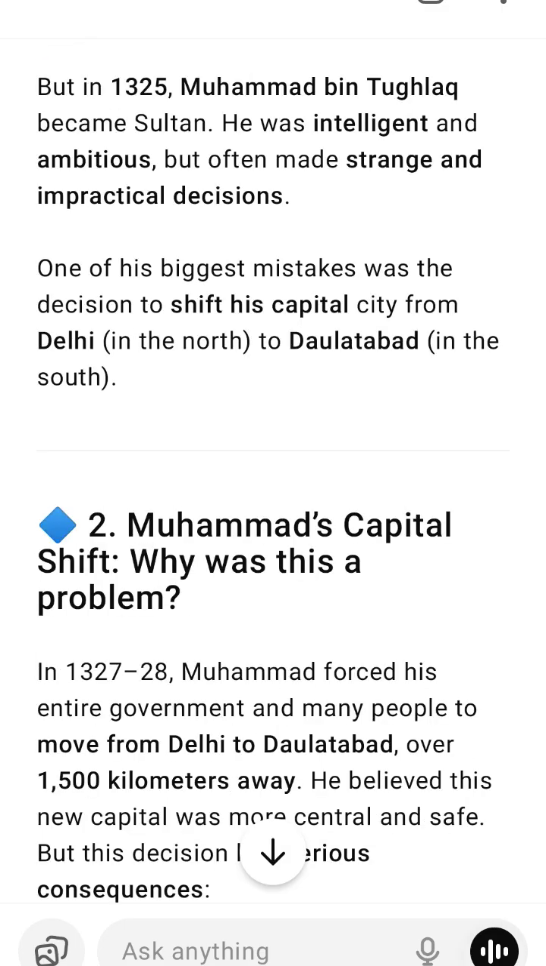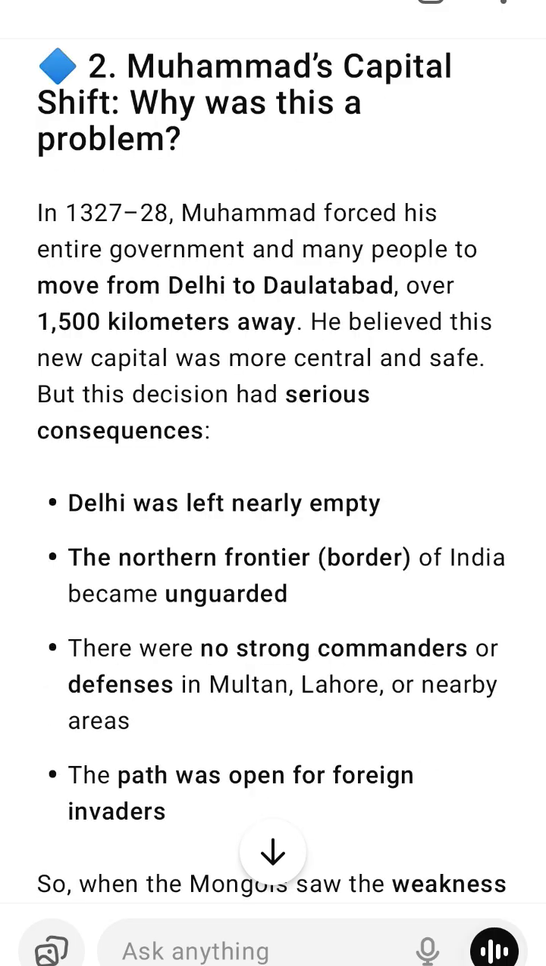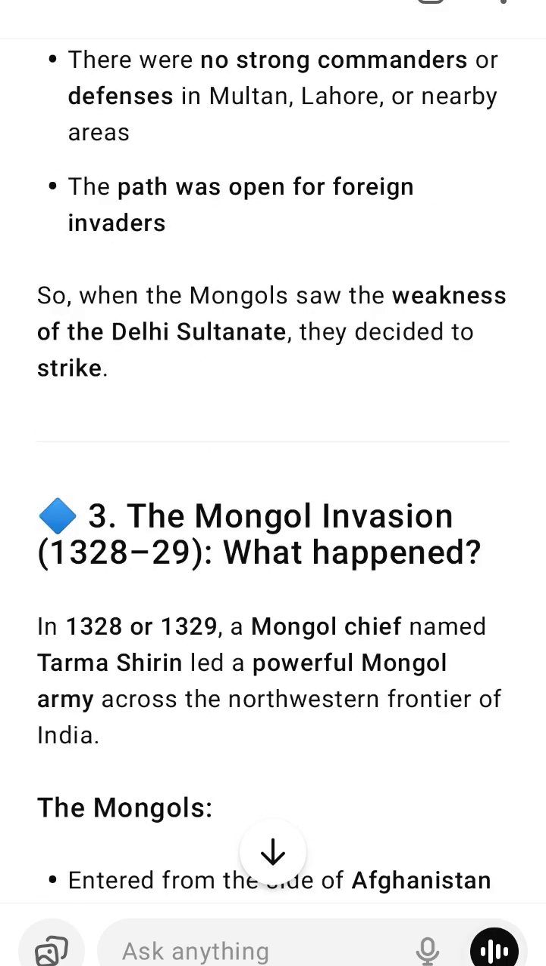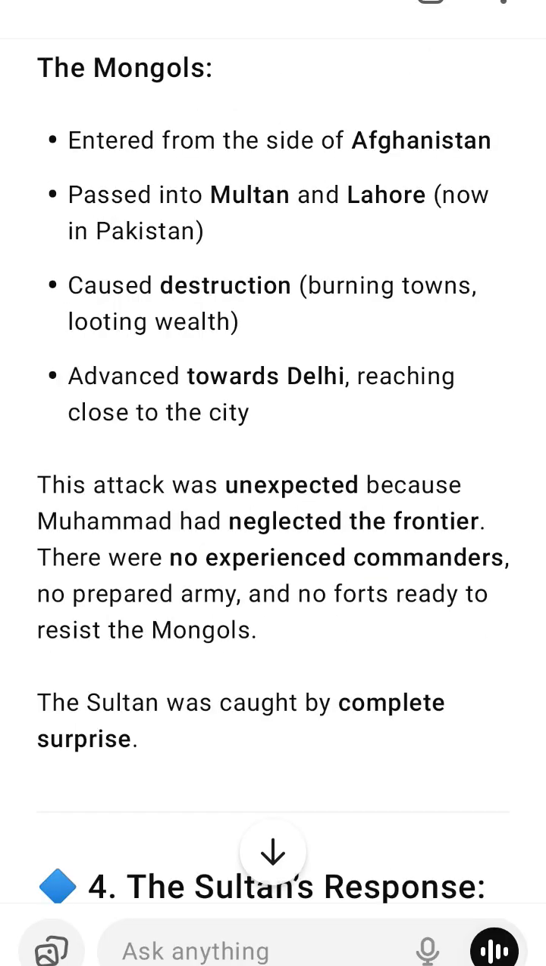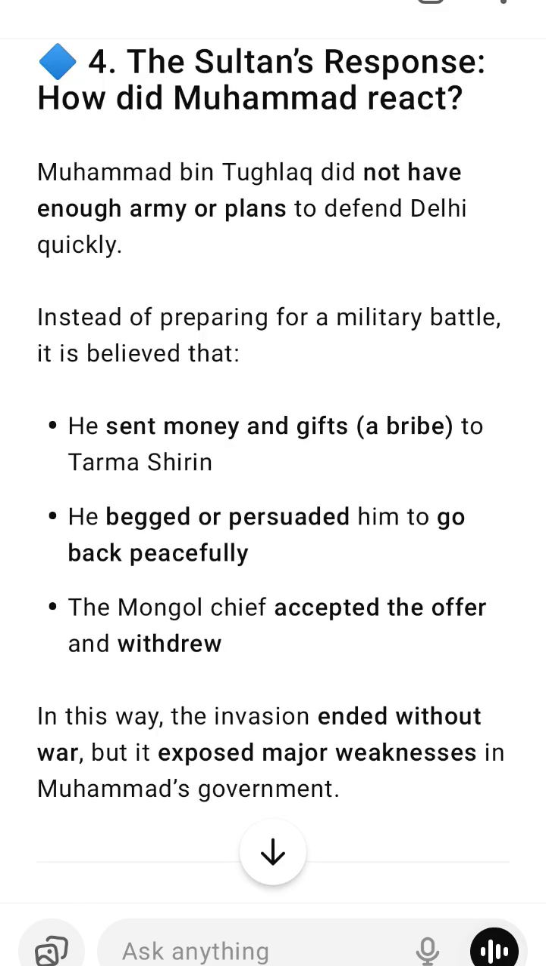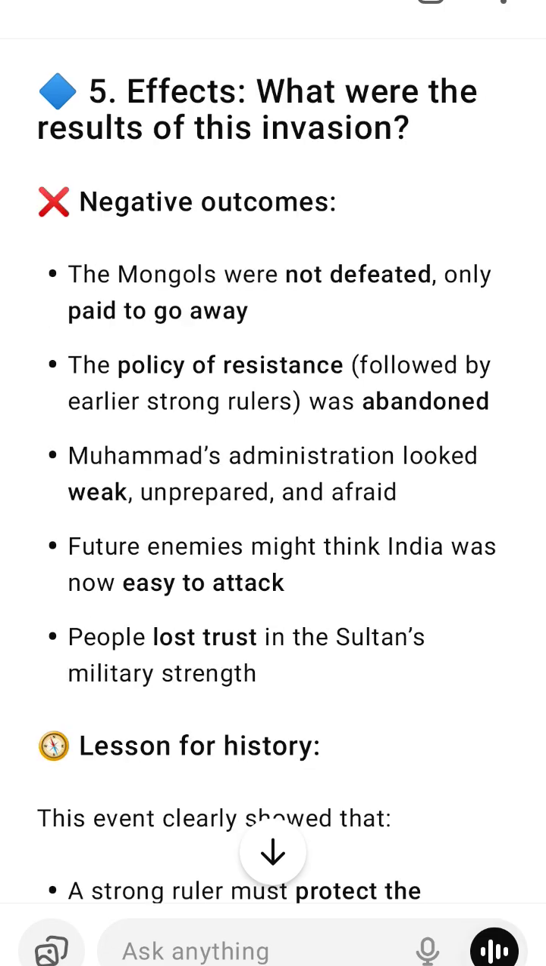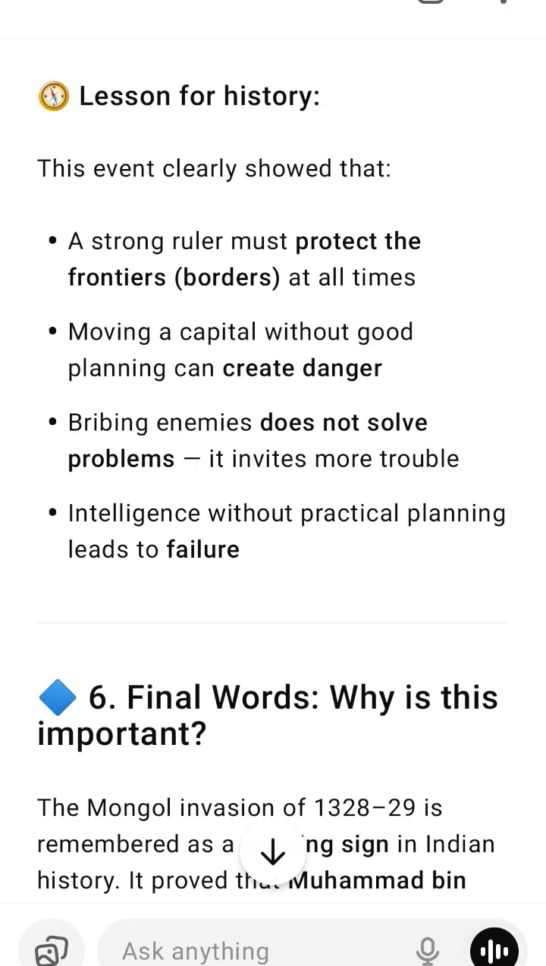Number 6. Final words. Why is this important? The Mongol invasion of 1328 to 29 is remembered as a warning sign in Indian history. It proved that Mohammad bin Tughlaq, though clever in ideas, was often foolish in action. His policies were too quick, badly timed, and disconnected from reality. This event was one of the first cracks in his rule. After this, more problems came, like the failure of his token currency and rebellions across the empire.